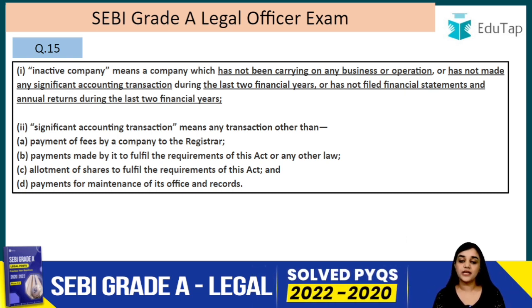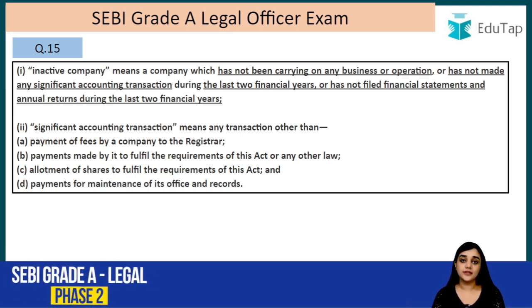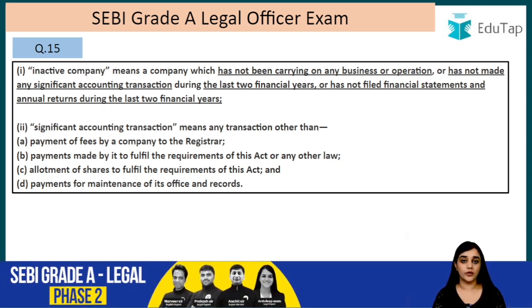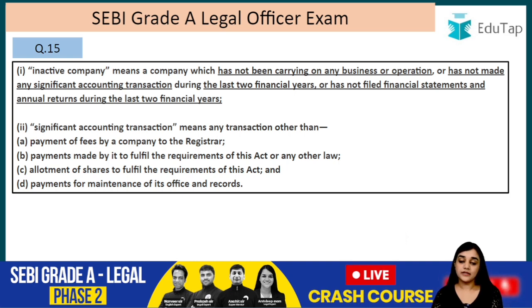And what is a significant accounting transaction? So significant accounting transaction means any transaction other than these mandatory transactions which are mentioned here. So if any transaction other than this is made, in that case it is not a dormant company. But if only these transactions, only these payments have been made, in that case it is a dormant company, right?